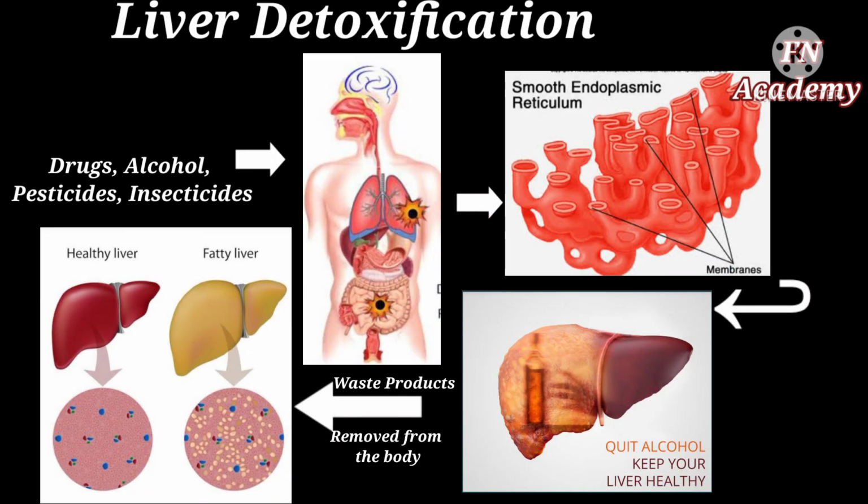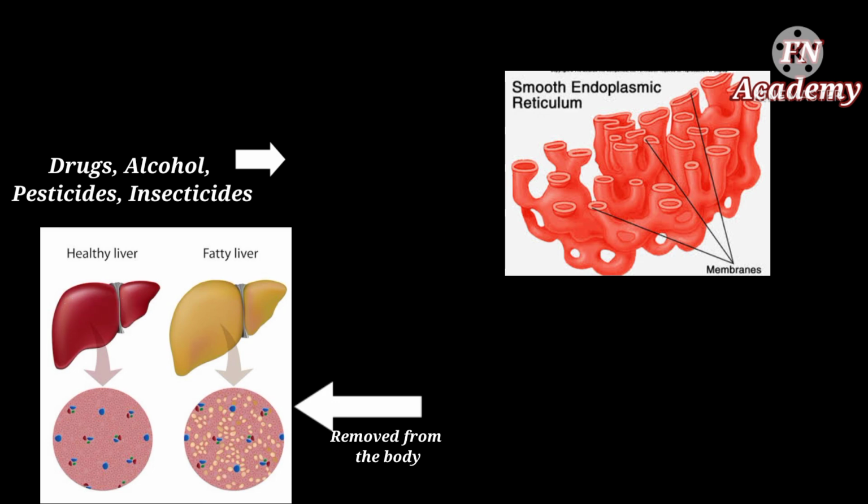We humans, knowingly or unknowingly, may tend to consume many toxic or dangerous materials like drugs, alcohol, pesticides and insecticides, which can get into our system through the food we take. So, the smooth endoplasmic reticulum in the liver cells helps to detoxify or remove these harmful substances from our body, and that is why the liver is known as the purifier of the body.